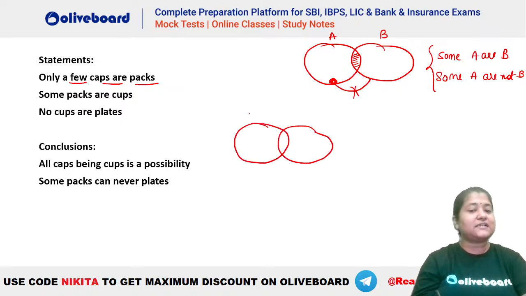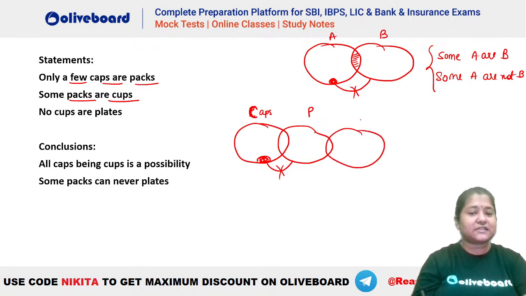So we know that some caps are packed, right? Let's say this is cap here. Some caps are packed, and there is a definite portion of cap which will never be a part of pack. Okay. Some packs are cups. Let's say this is your caps here. Now some packs are cups. You can see this is your cups here. Okay. And no cups are plates, right? No cups are plates will be like this. Let's say this is your plates here. Okay. So this is the diagram.